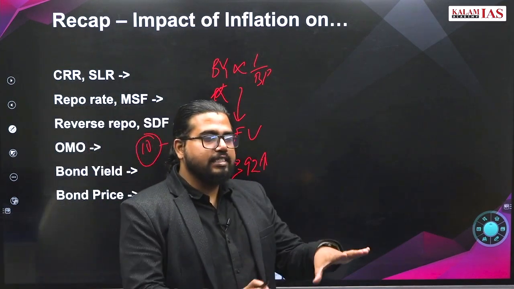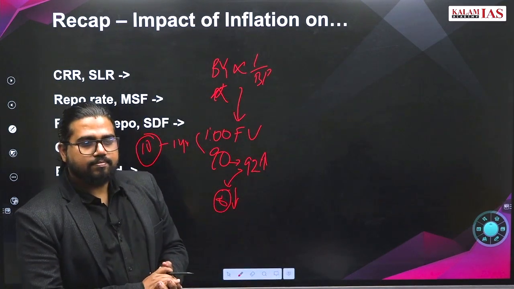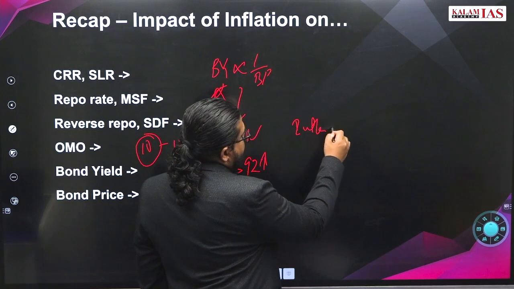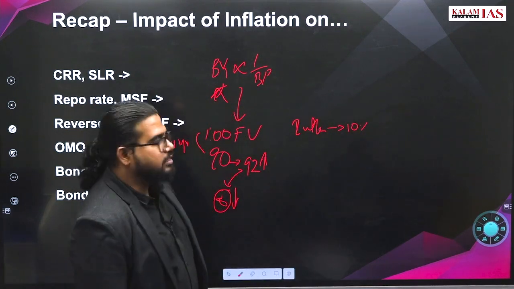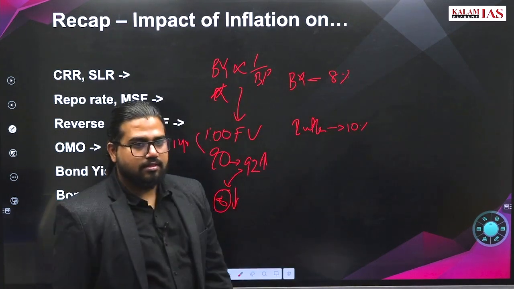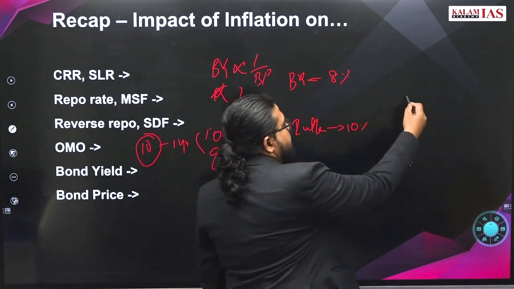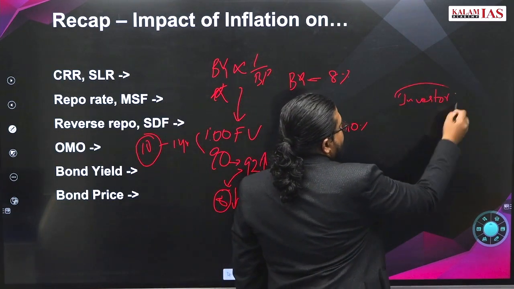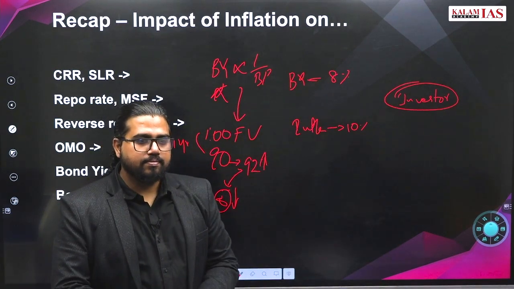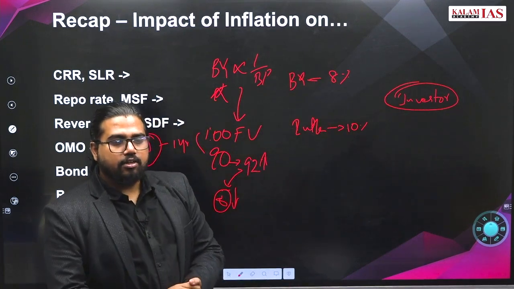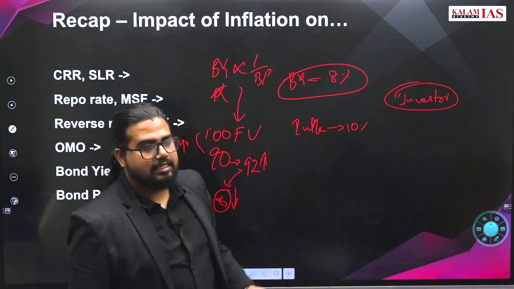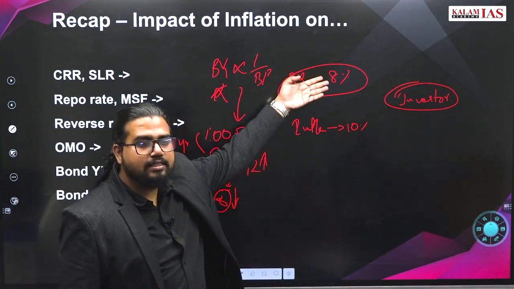Now what happens when inflation happens? What happens to bond yield? There is inflation, say 10%. Then say bond yield is 8%. Now if there is an investor sitting here, why should the investor even invest in this bond? It is not even covering the inflation cost of this investment. So whoever invests in this kind of market scenario, whoever invests in bonds, is at a loss.